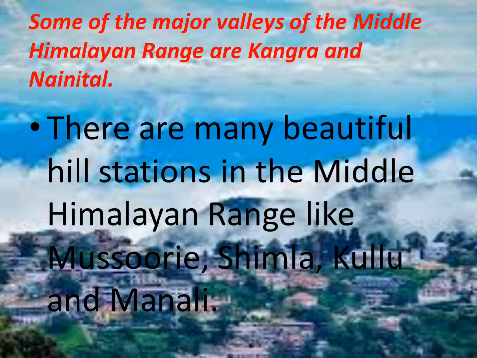Some of the major valleys of the Middle Himalayan range are Kangra and Nainital. You people have visited such places in your summer vacations. Okay, so let's see, there are more hill stations. There are many beautiful hill stations in the Middle Himalayan range like Mussoorie, Shimla, Kullu and Manali.